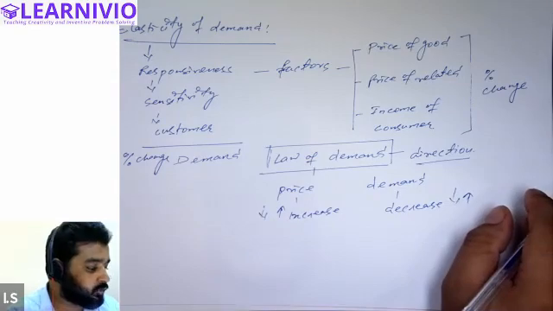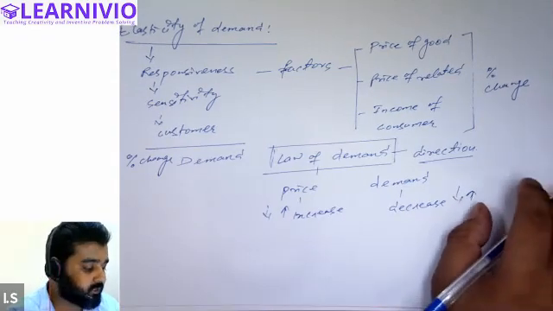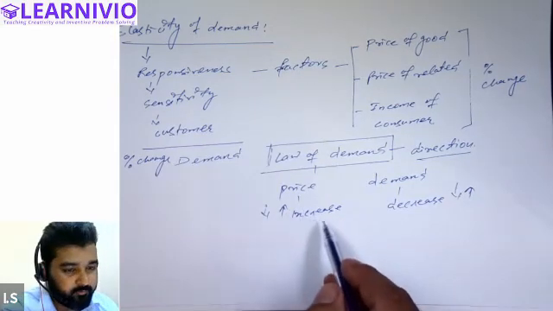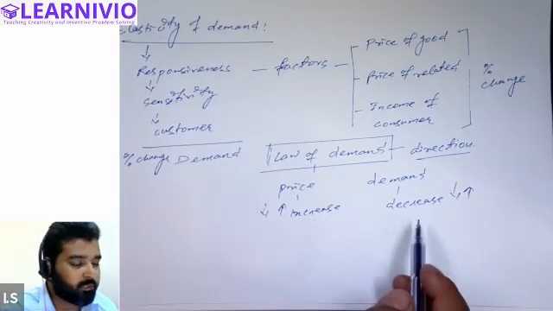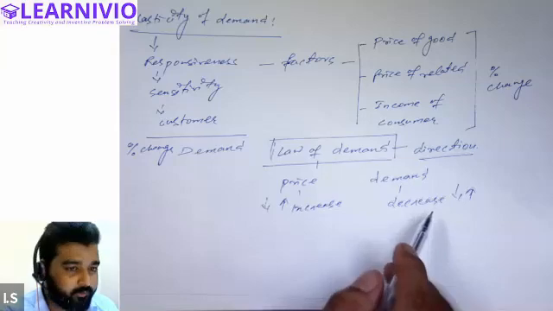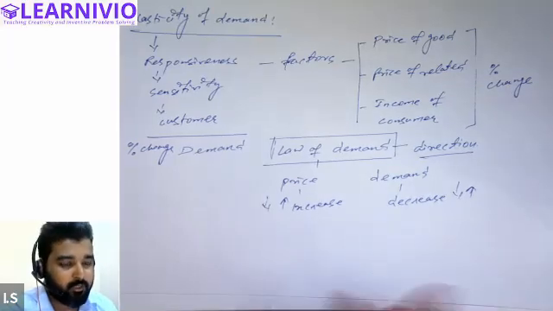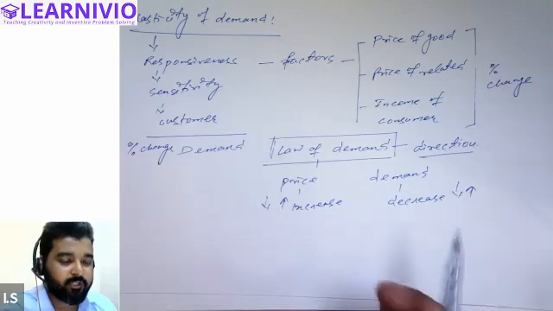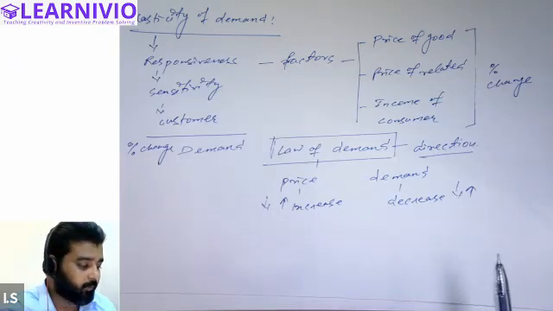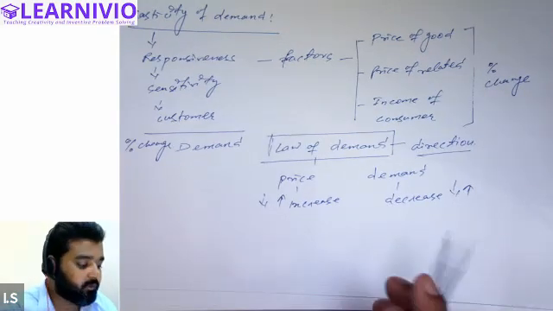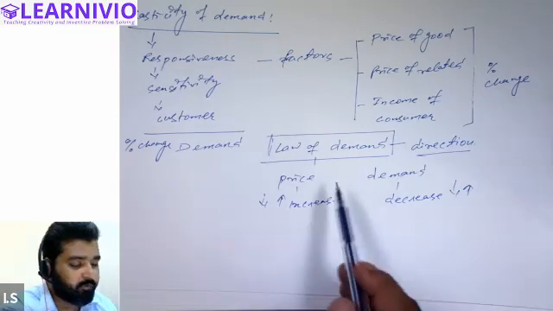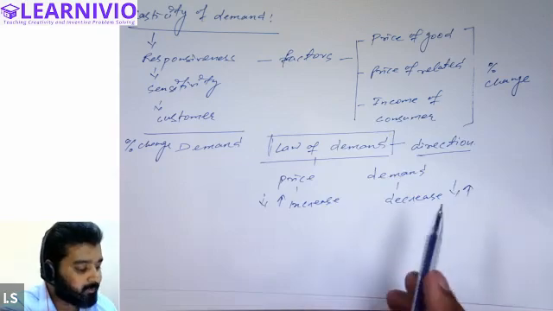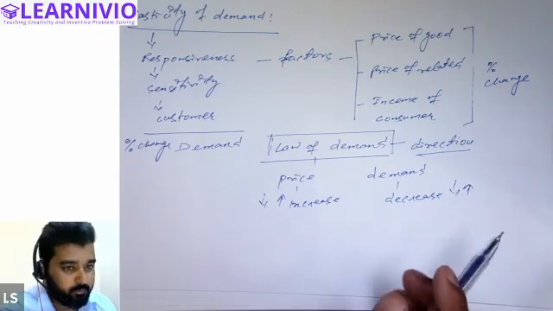Law of demand does not specify that when there is change in price, how much the demand will change. It will only tell you that when price increases, what will happen to the demand. It will tell you when price decreases, what will happen to the demand. All right, but on the basis of law of demand, you will never be able to evaluate how and how much demand will be affected.